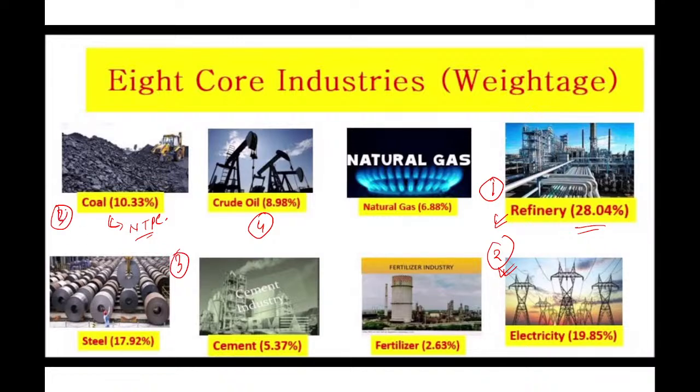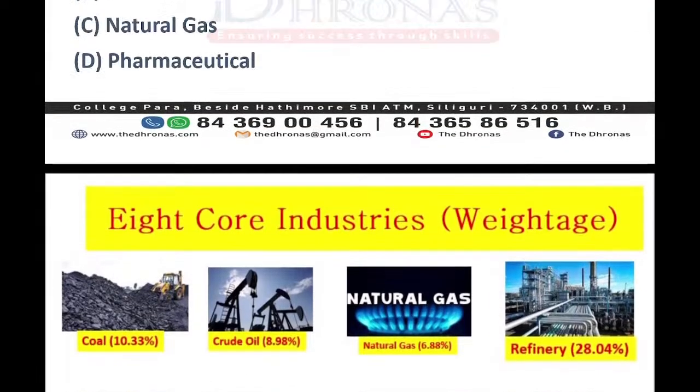Then 4th position is coal. India's thermal power plants, like NTPC, are mainly fueled by coal. 5th position is crude oil, 6th position is natural gas, 7th position is cement, and 8th position is fertilizer. That is the sequence. So first you need to understand refinery is the first one, second one electricity, and third one steel. These are the 3 main weightages of our 8 core industry.